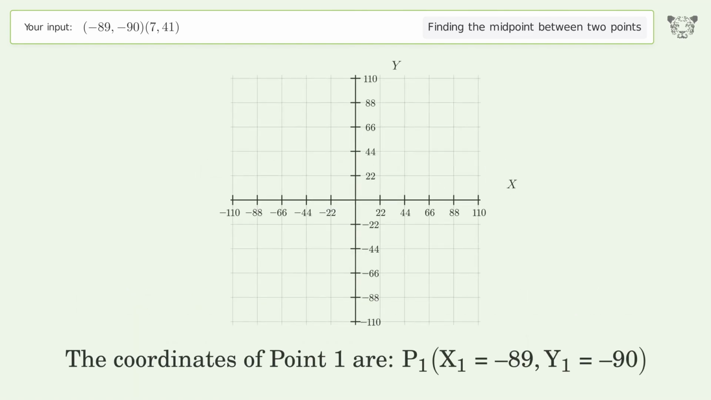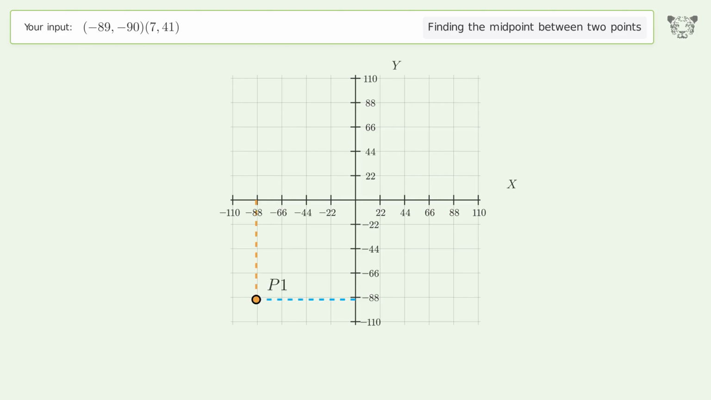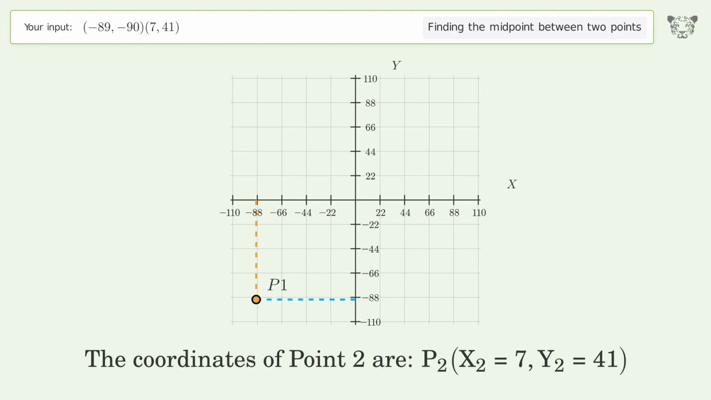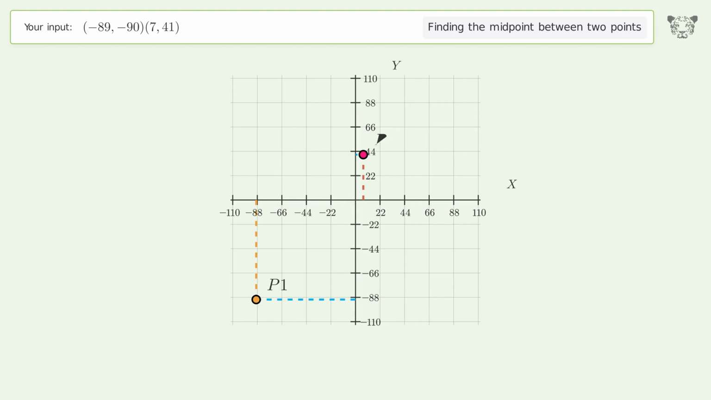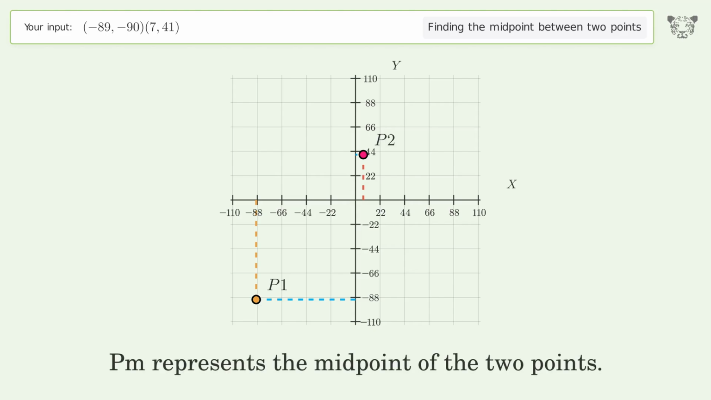The coordinates of point 1 are, x1 equals -89, y1 equals -90. The coordinates of point 2 are, x2 equals 7, y2 equals 41. PM represents the midpoint of the 2 points.